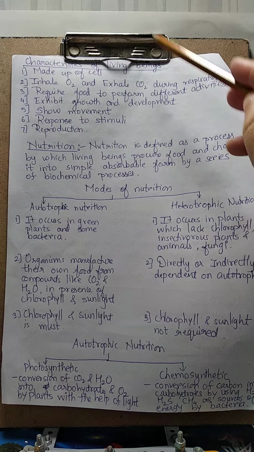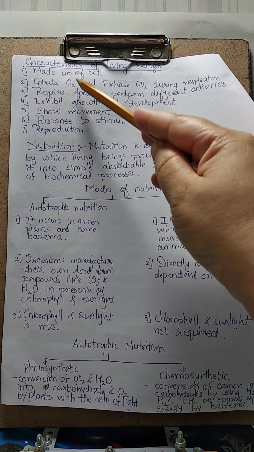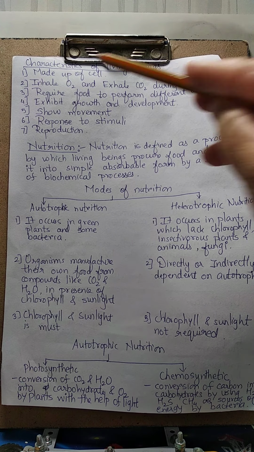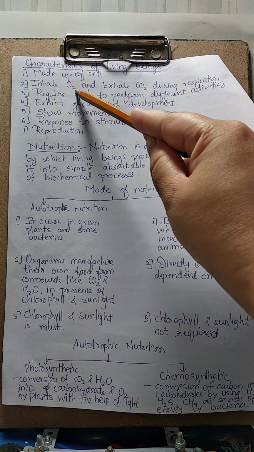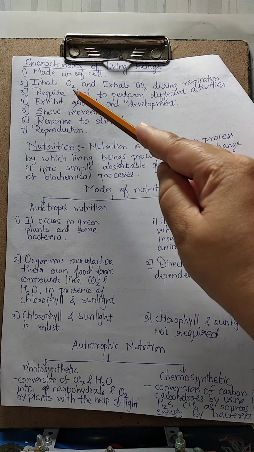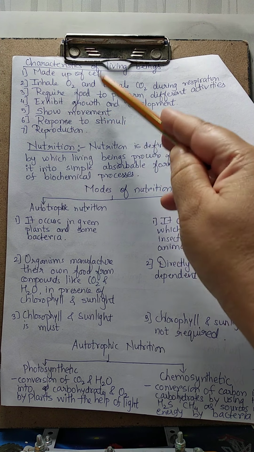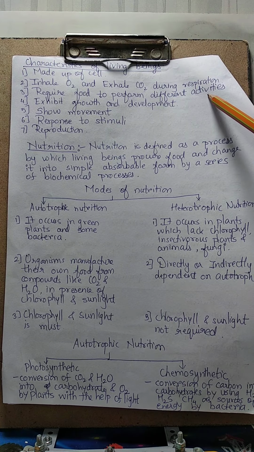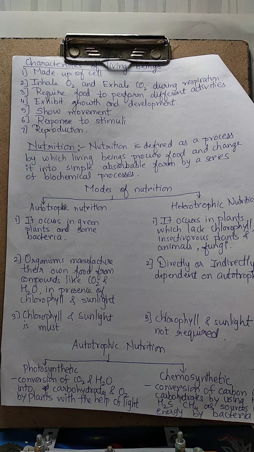And the characteristics of living beings: all living beings are made up of cells. The cell is the structural and functional unit of living organisms that we know. Then all living organisms inhale oxygen and exhale carbon dioxide during respiration. Then the third characteristic is that all the living organisms require food to perform different activities, right? Or the different life processes.